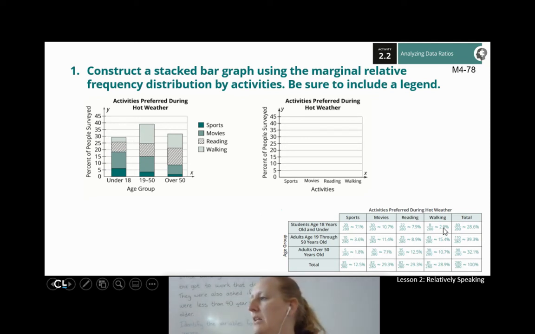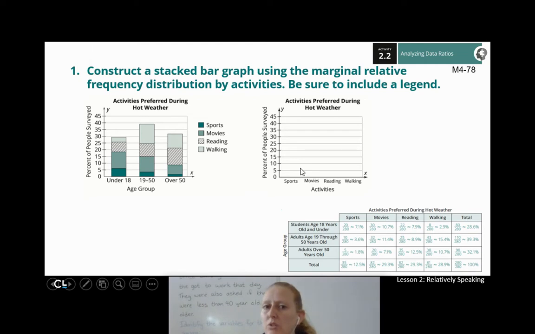And then we added 2.9% on top of that, so plus 2.9 takes us up to 28.6, and so there's our little bit. Now again, please notice that there's a key. The dark green is the sports, the light green is the movies, the diagonal is the reading, and the really pale green is our walking. And then we did this again for our 19 to 50-year-olds, and again for our over 50-year-olds, so you get the idea.